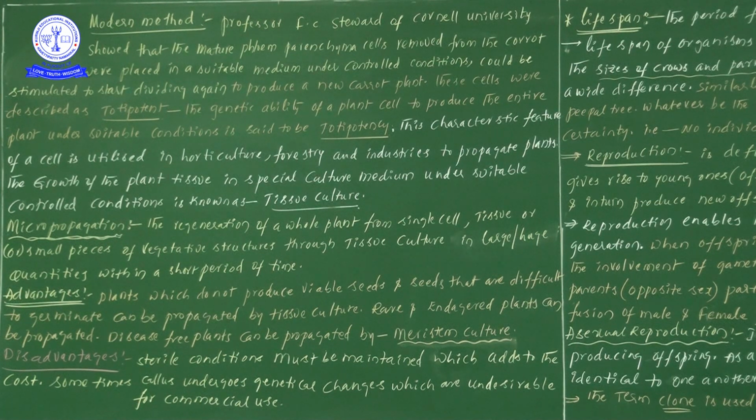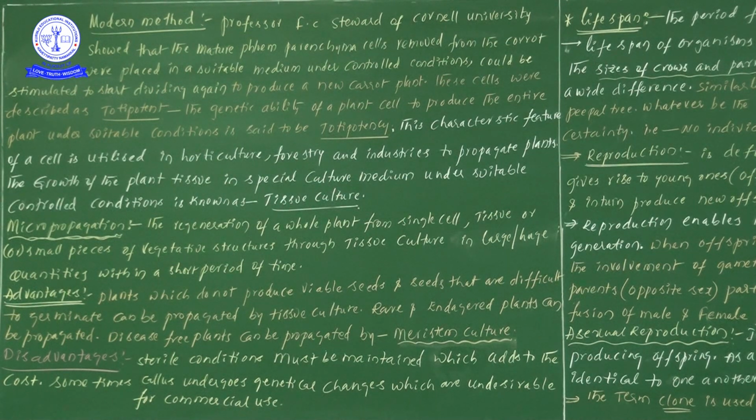Because of this totipotency nature, in horticulture techniques, as well as forestry and in different types of industries, we propagate plants within a short period of time. Am I right?